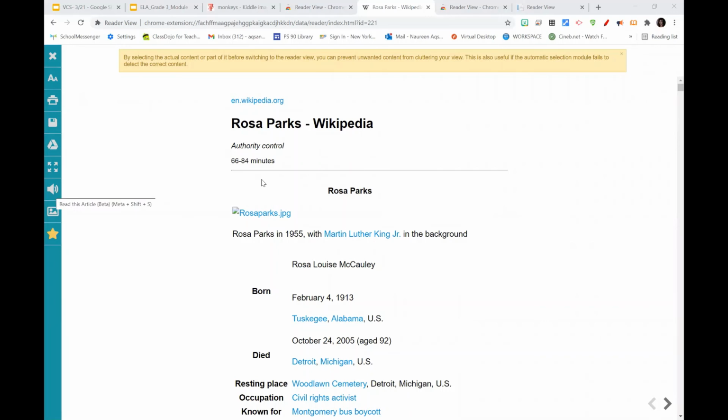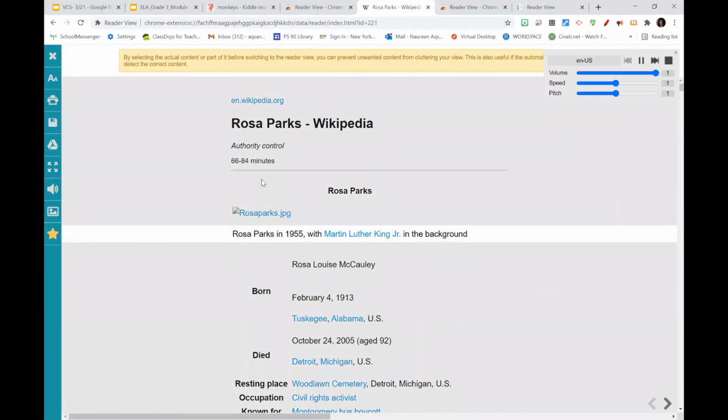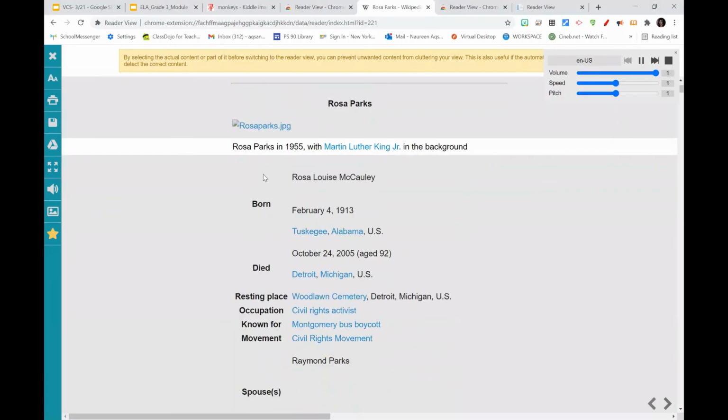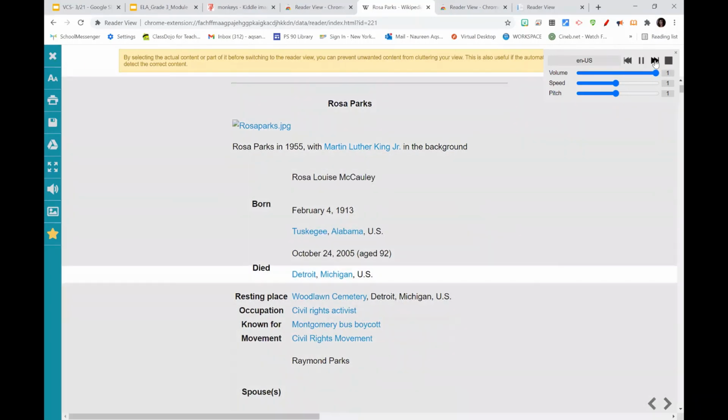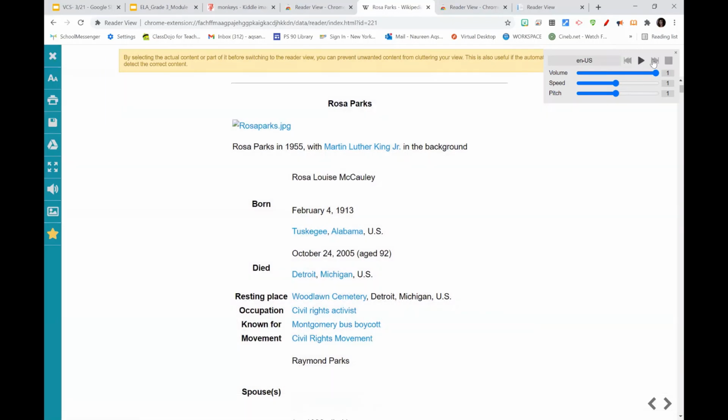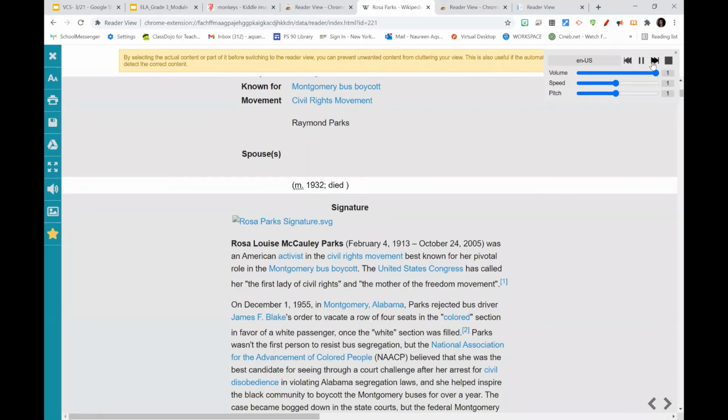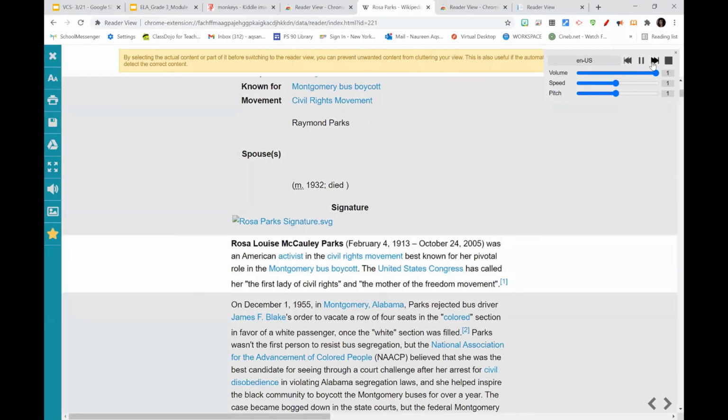right here. Rosa Parks. Rosa Parks in 1955, with Martin Luther King Jr. in the background. Rosa, Tuskegee, Detroit, M1932, died. Rosa Louise Macaulay Parks, February 4, 19.